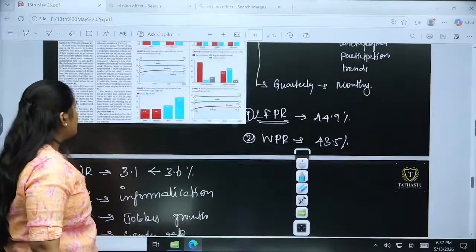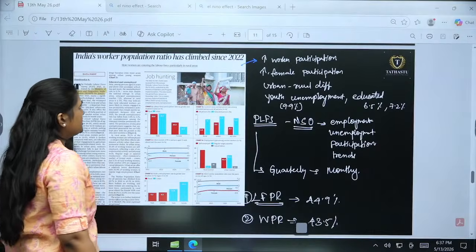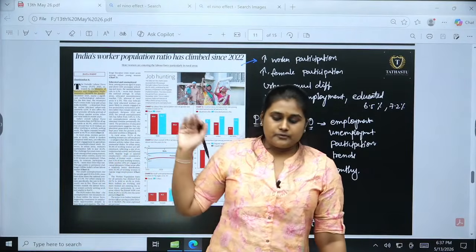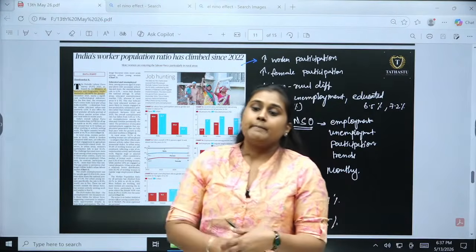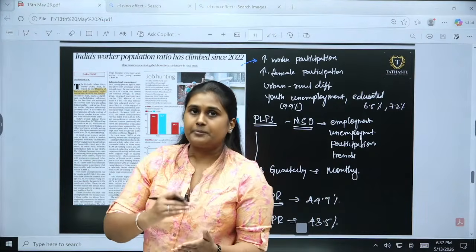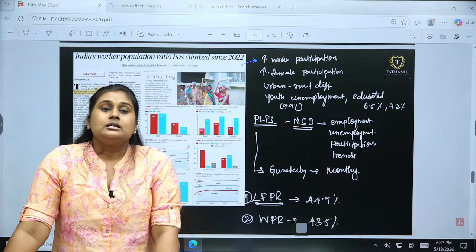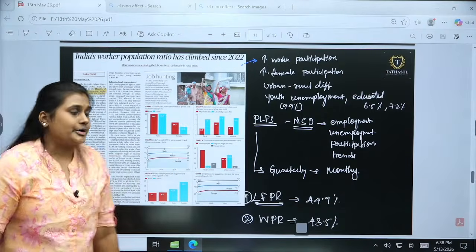Okay, moving on, next comes: India's worker population ratio has climbed since 2022. Here we have good employment and participation of the workforce. People who are actively seeking work have also increased, but the problem here is that the gender divide and the demographic divide are still persistent. We are going to see what that is.